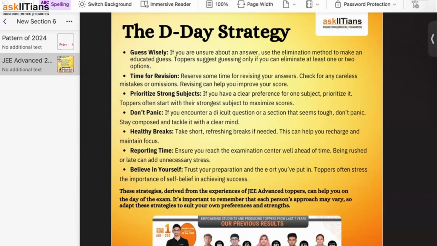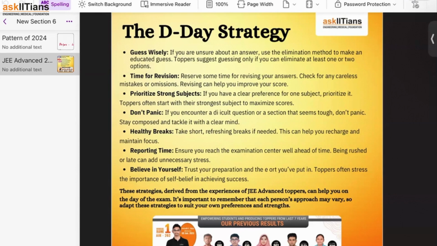Okay, time for revision. Now this depends on your speed. Some people get the time for revision because they are very fast, so they are able to complete the paper. But in JEE Advanced generally it doesn't happen that you are able to complete the paper on time. So that's why I think time for revision we can skip, right?